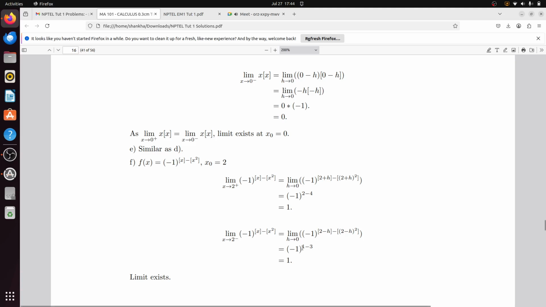And here both of the numbers will be odd, because you are approaching 2 from the left hand direction. So box of 1.999 will obviously be 1, and box of 2 minus h whole square, that means 3.999, 3.99999 like that, will be 3. So minus 1 to the power 1 minus 3, that is minus 1 to the power minus 2, so once again that will be 1. So in both the cases the answer is 1.